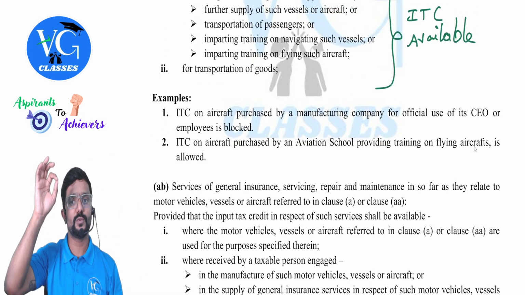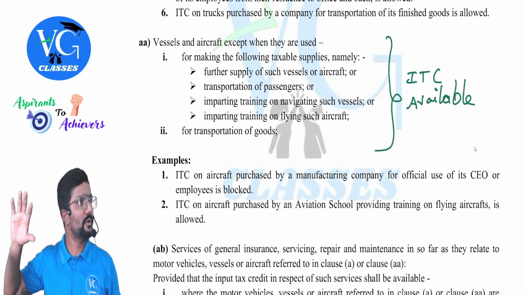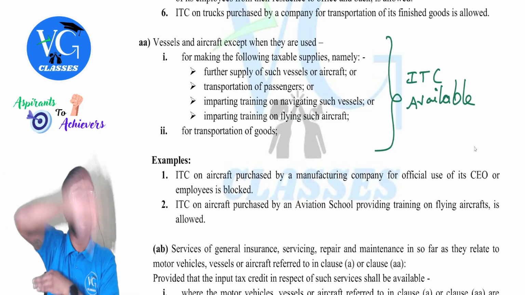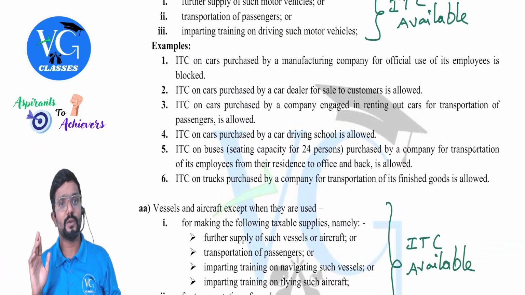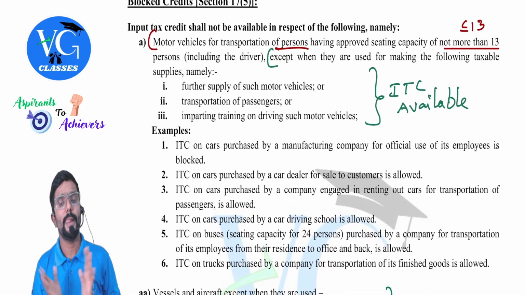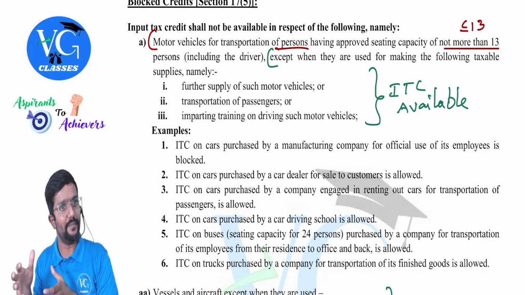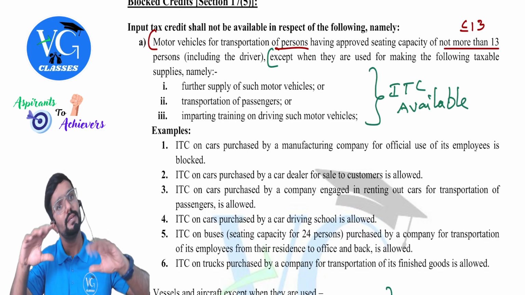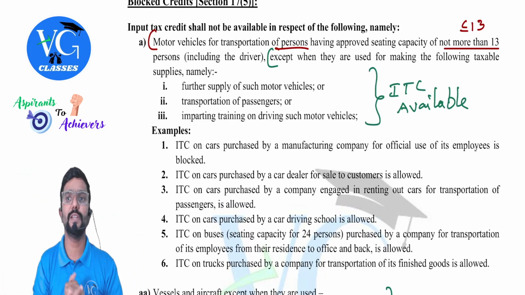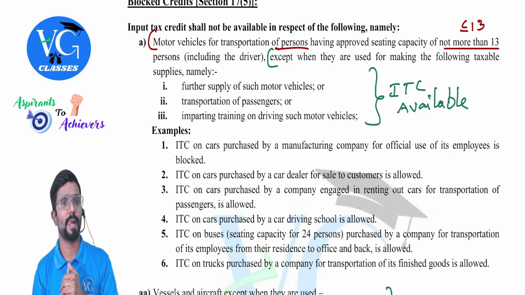So did you mark like this whatever I wrote? Flower bracket and wrote ITC, because you may misunderstand in an opposite way. That is why here also on the top, please write like this. Put a flower bracket and write ITC is available in this case. Except this, any other case, ITC will not be available, guys.